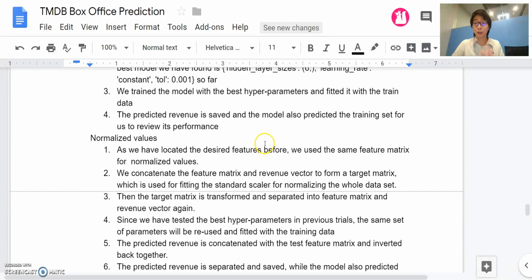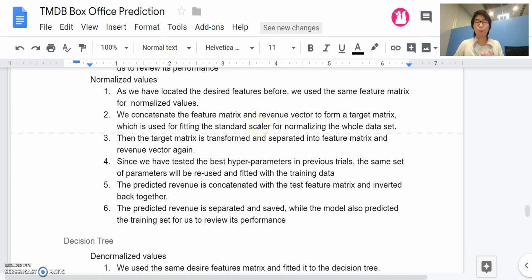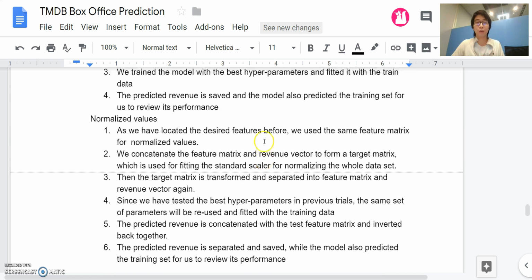On the other hand, for the normalized value, we put everything together first. We normalize it with a uniform scale, and then we do prediction using the normalized value, which will have a narrow range for better predictions. And then after the prediction, we put everything back using the same scaler. We invert it back to a real value so the predictions are actually in real dollar form. So this is how we do the neural network.